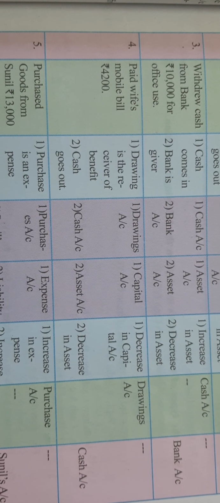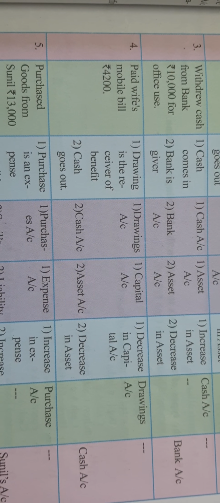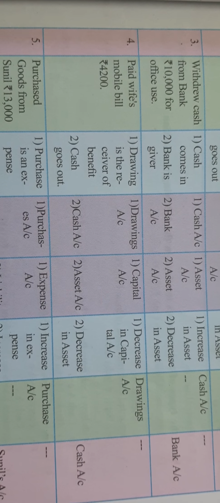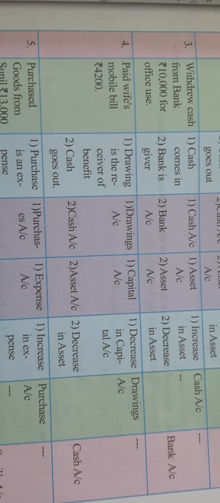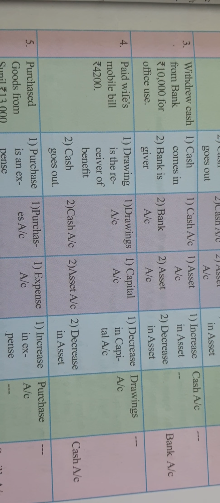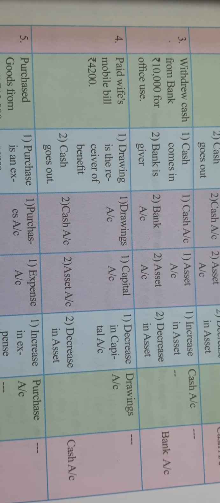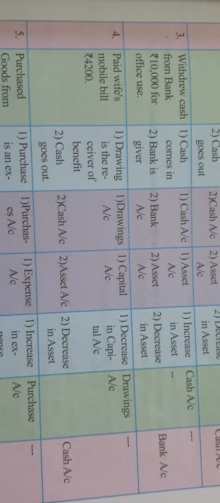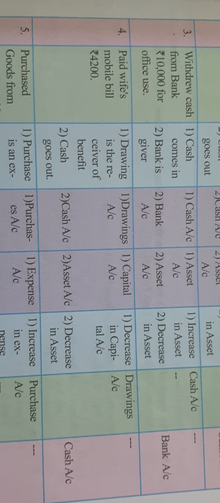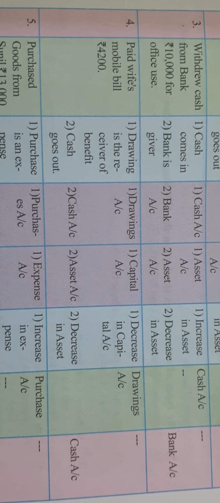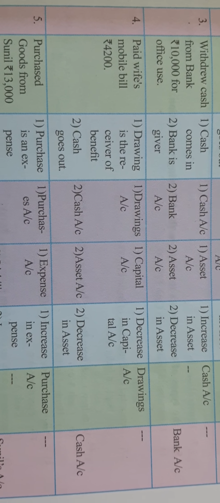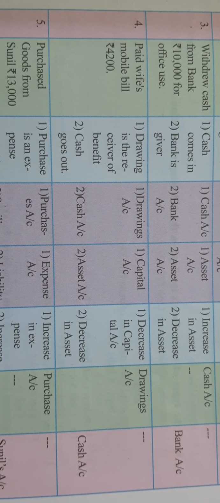Drawing. So money goes from the business, so cash goes out, and who is the receiver? The owner, but for what reason? Personal reason. So drawing is the receiver of the benefit, right? So here we got two accounts. The first one is a drawing account and the second one is a cash account, right? Drawing is which account? Personal account. Cash is which account? Real account.